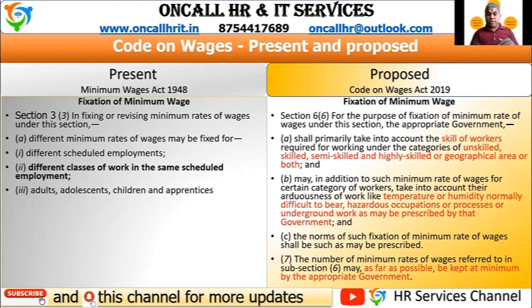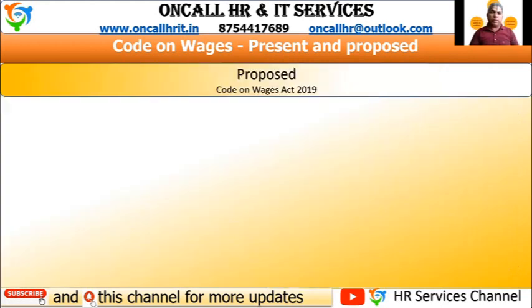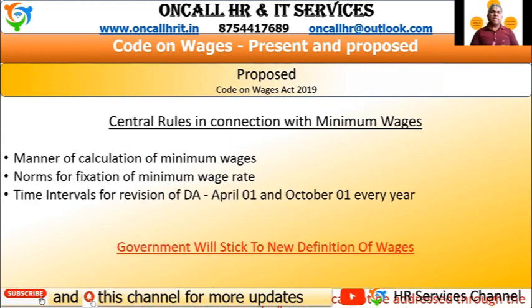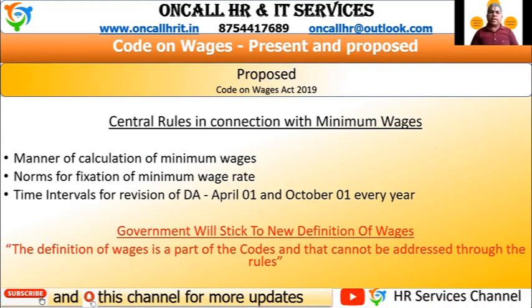As well as in clause section 6 of 7, it clearly defines that the difference should not be maximum, it should be minimum. When the government is fixing the minimum wages, the difference should be minimum. Yes, central rules have also come on the manner of fixing minimum wages, and the norms for fixing the minimum wages are clearly defined.